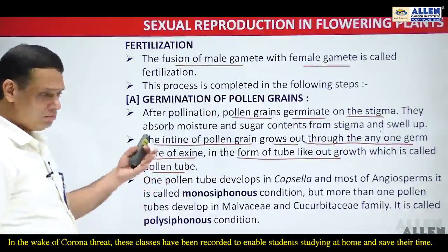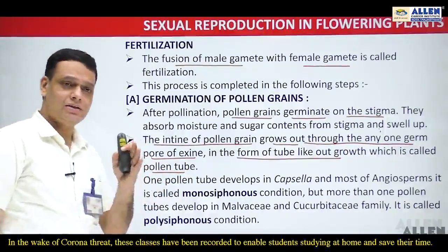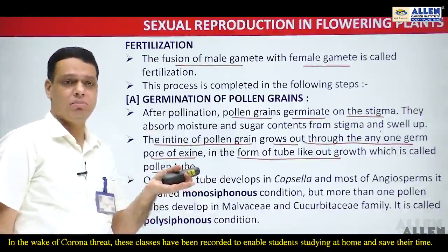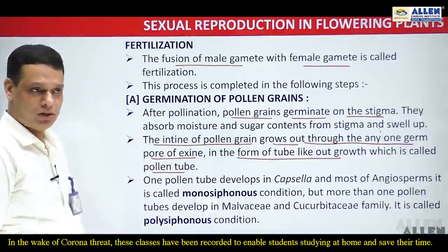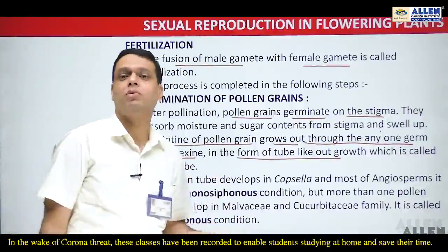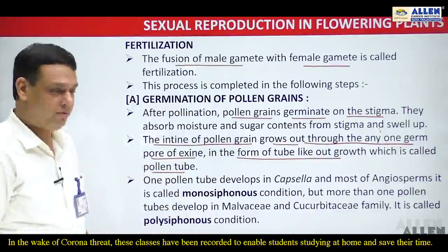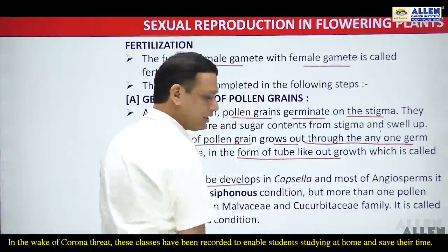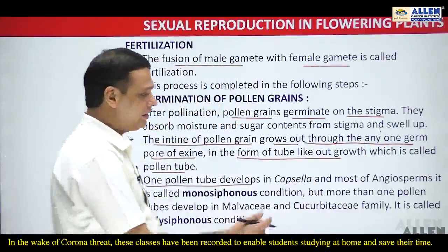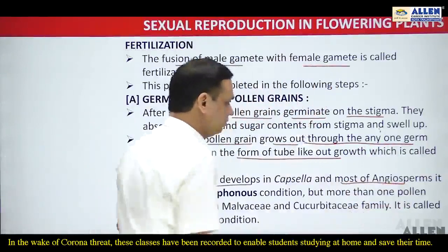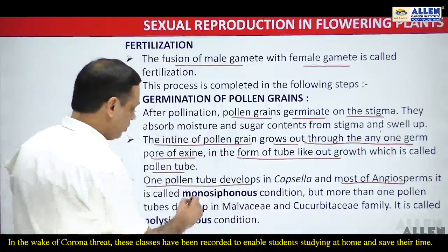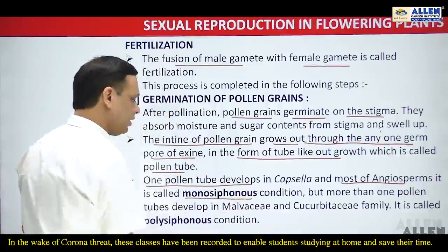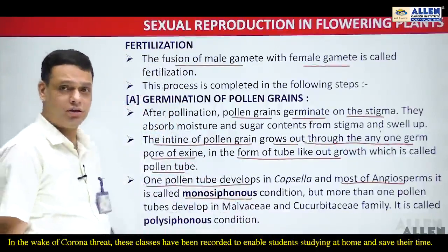Now there may be two cases: in most plants a single pollen tube is formed, or in some angiospermic plants many pollen tubes may form. If one pollen tube develops, for example in Capsella and in most angiosperms, such a condition is said to be monosiphonous. So what is the monosiphonous condition?